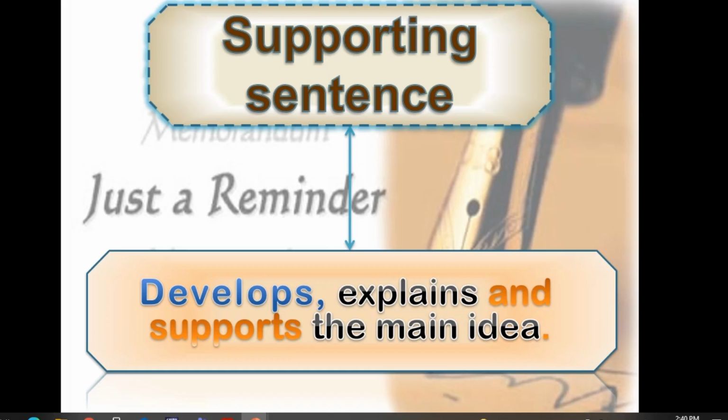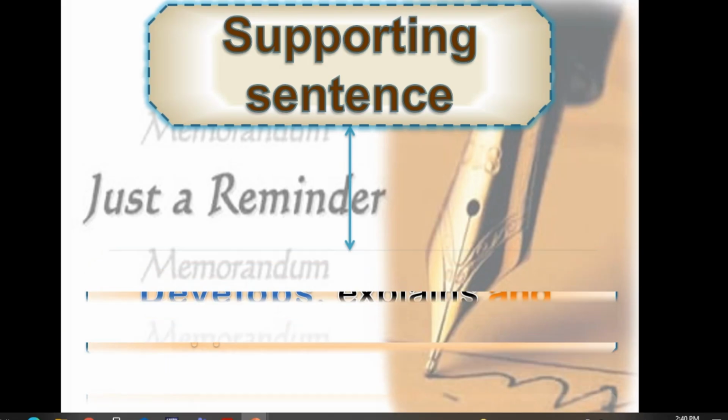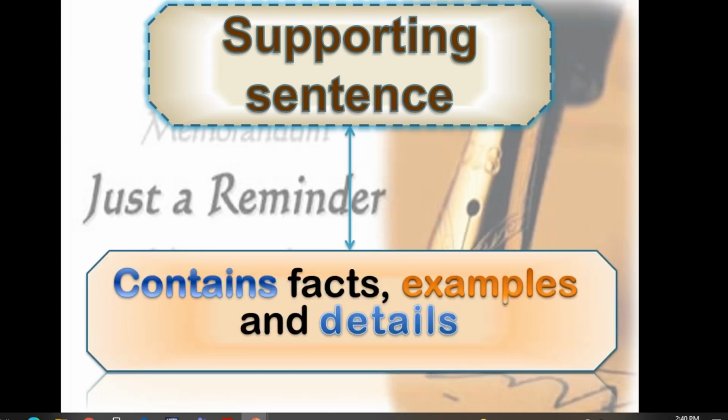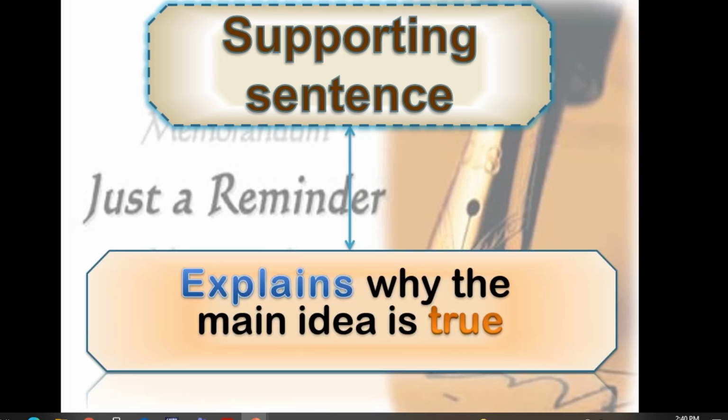They give some examples. They develop the idea, explain the idea, and contain facts and details, examples and details. Got it? What about another function of the supporting sentences? It explains why the main idea is true.